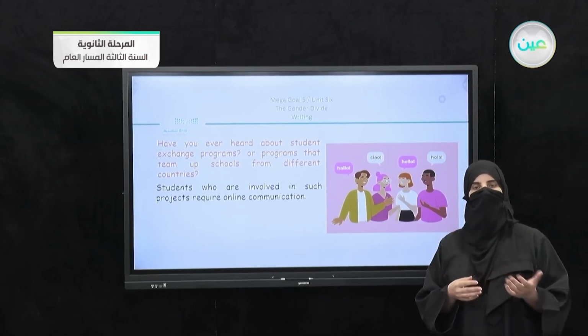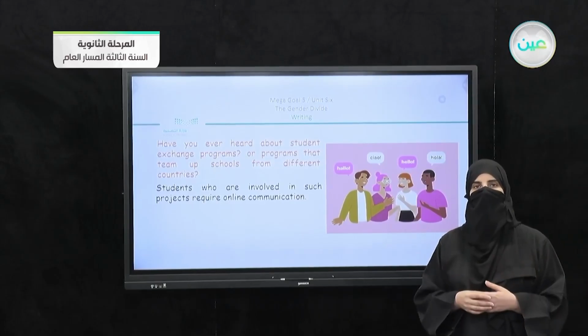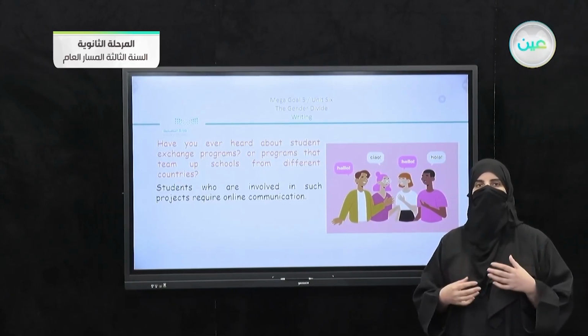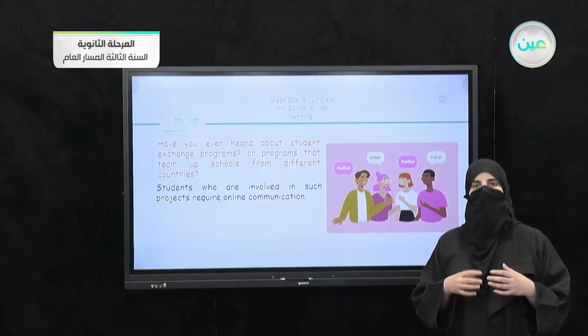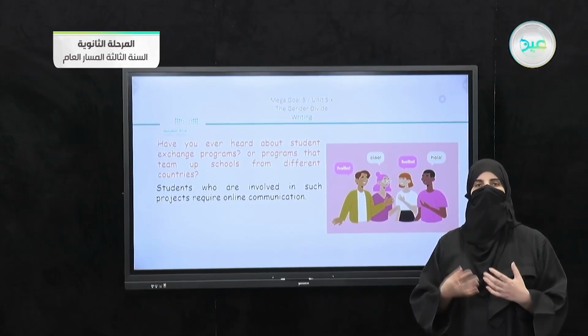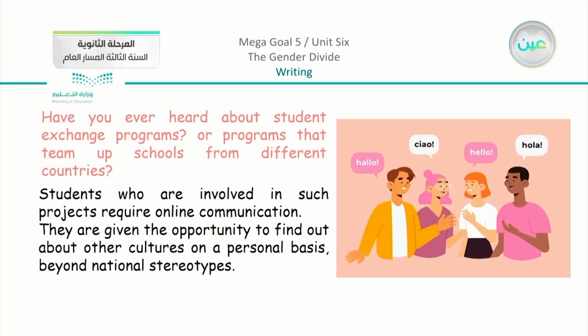So you can communicate with a school in Europe, for example, or in America, or in any other part of the world. Once you have the idea that you are communicating with someone who is not from the same culture, you will be able to write or describe the way to communicate with these people. They are given the opportunity to find out about other cultures, and this is the basic part: we are studying the other culture, getting to know something besides our own culture.